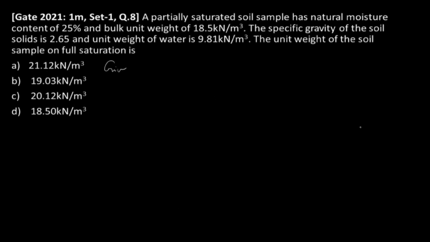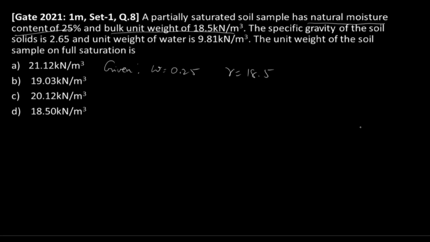Let us write down the given data from this question. They have given that natural moisture content, means water content, is equal to 0.25 and bulk unit weight is equal to 18.5.